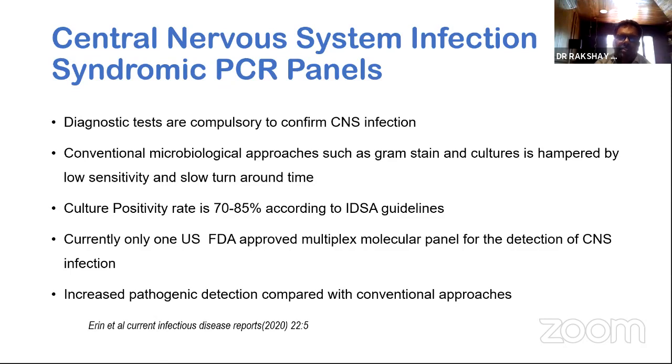And many times based on the cell count, many would continue antibiotics, thinking that it could be partially treated or a culture negative bacterial meningitis. Unfortunately, many of us don't look for various other viruses. Now, why is it important? It is important for a particular reason. And if you go through this case, you would understand why it is important to identify an organism.